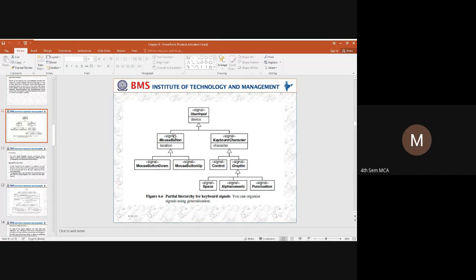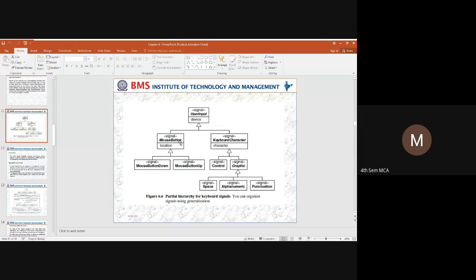So that is how we are trying to classify the mouse button and a keyboard character, which are of the type signal, because whenever you press a key, a signal will be generated and that particular character will be converted into the ASCII value and that character will appear on the screen. So how will that work? Based on a location. When you use a mouse button, you place the cursor on a particular position and you modify the signals. And when it comes to a keyboard, you take an attribute as a character.